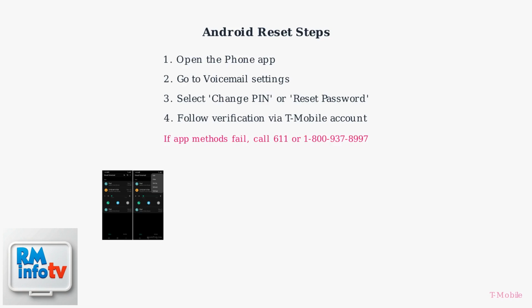If the app methods don't work, contact T-Mobile support by calling 611 from your T-Mobile line or 1-800-937-8997.